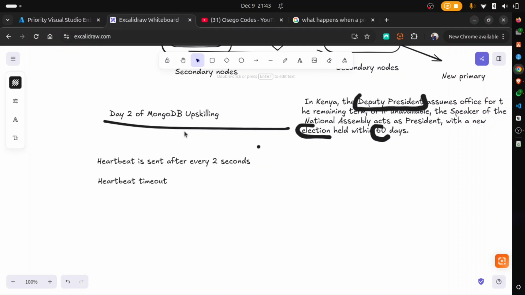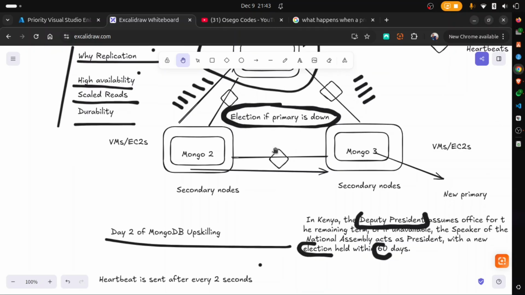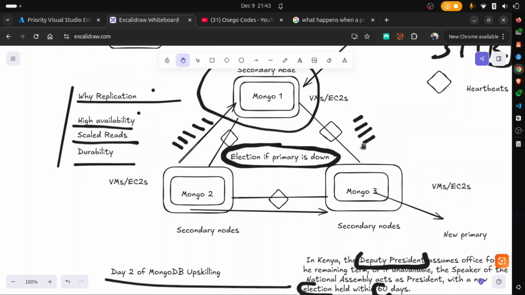Now, it's the same thing with MongoDB. They're like a family here. So they have to think of each other each and every time to ensure that they are all okay by sending heartbeats. Every time I think about you, my heart beats. You're my heartbeat. So it sends that signal here every 2 seconds.